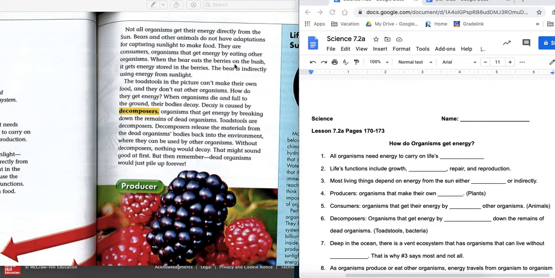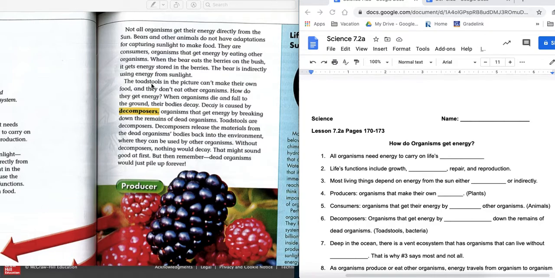When the bear eats the berries on the bush, it gets stored energy in the berries. The bear is indirectly using energy from the sun. So the sun went to the berry bush, which grew berries, and the bear eats this stored energy. It wasn't a direct path. It didn't go sun, bear. It went sun to berries to bear. That's indirect, not a straight line.